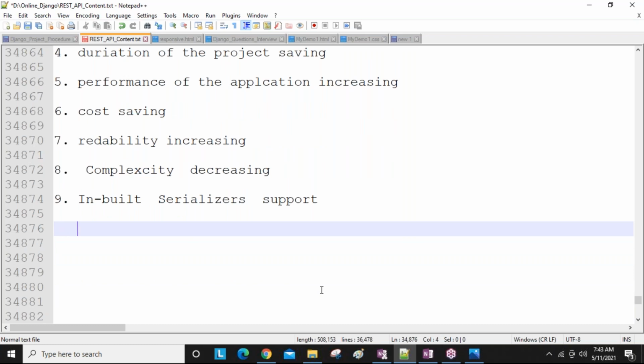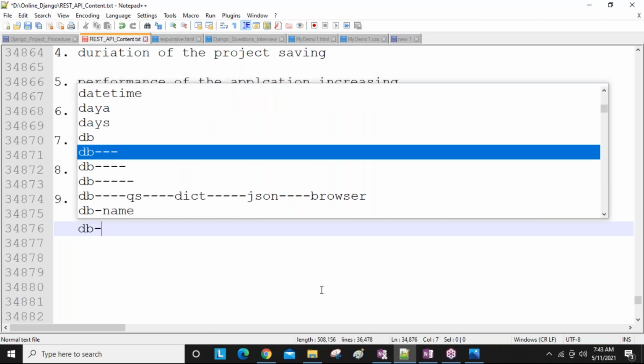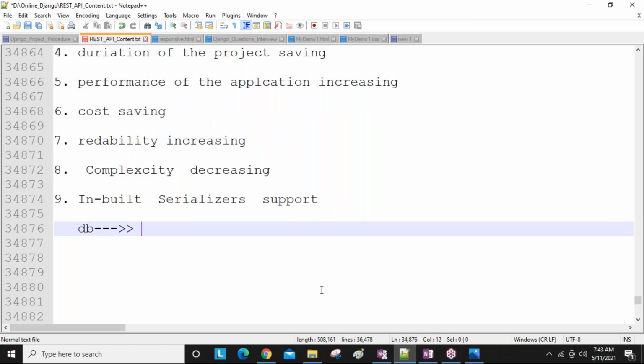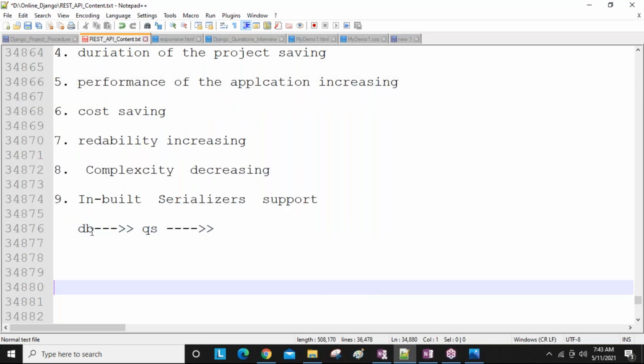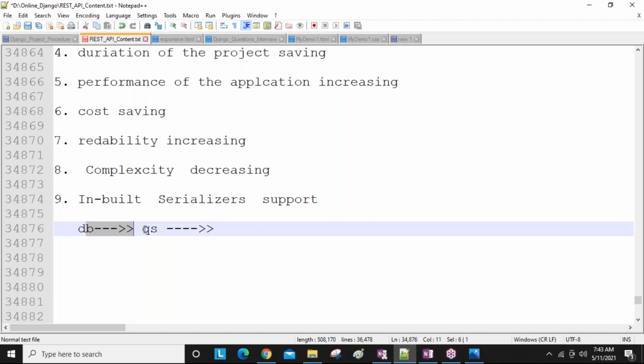First of all, serialization means what, guys? The process of converting one type of data into another type is called serialization. For example, I have the database data, guys. This database data I want to convert into a query set. How converting, we will discuss programmatically later. Query set is nothing but database format data.